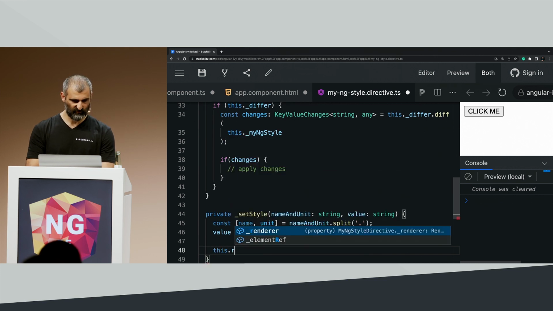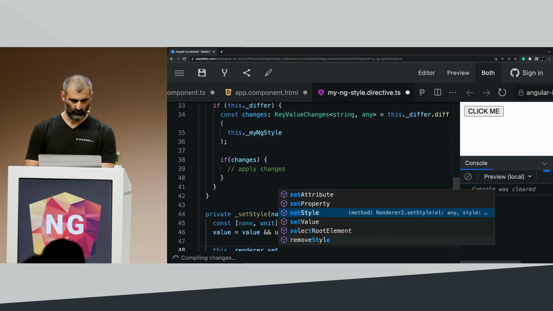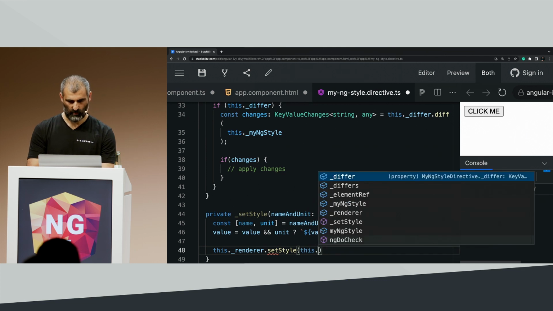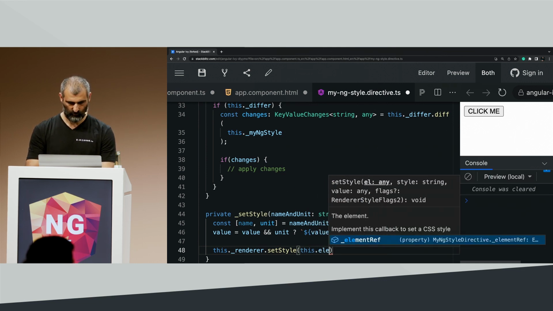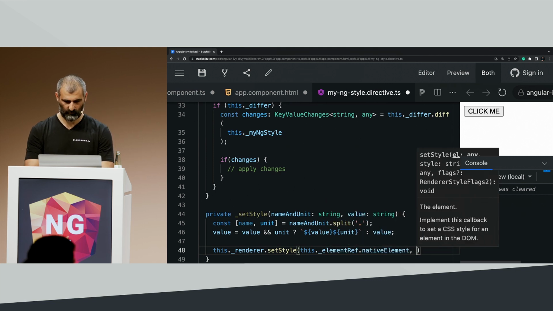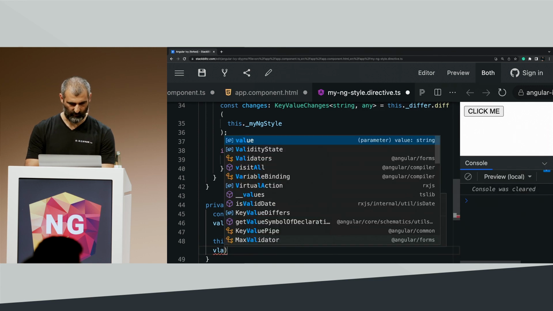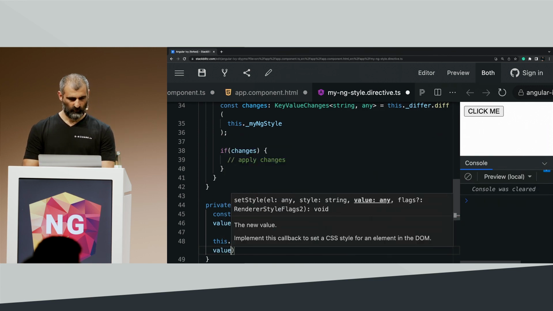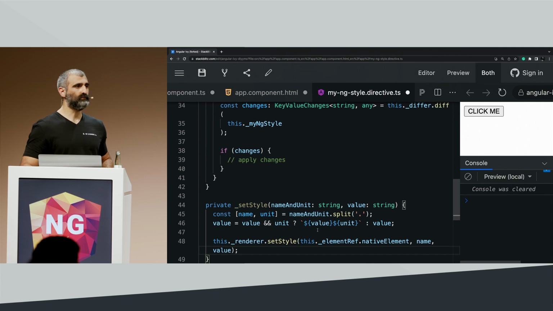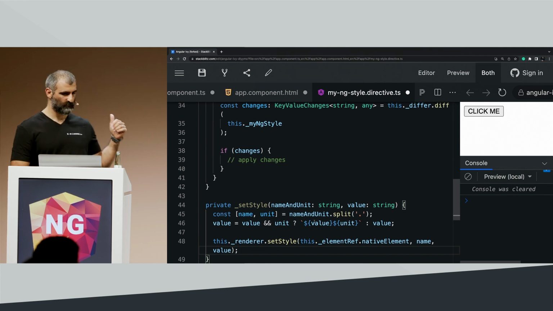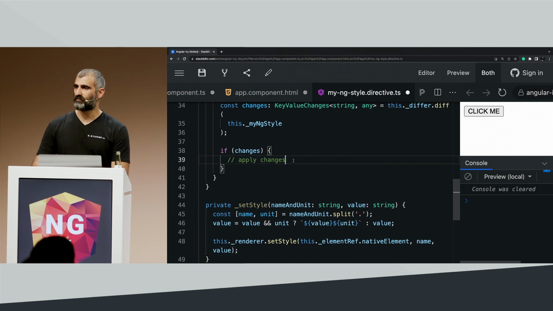And here, we can just use the renderer to set the style with our native element, elementRef.nativeElement, with the name and the value. Cool? Is it clear? Now, we can make the changes.